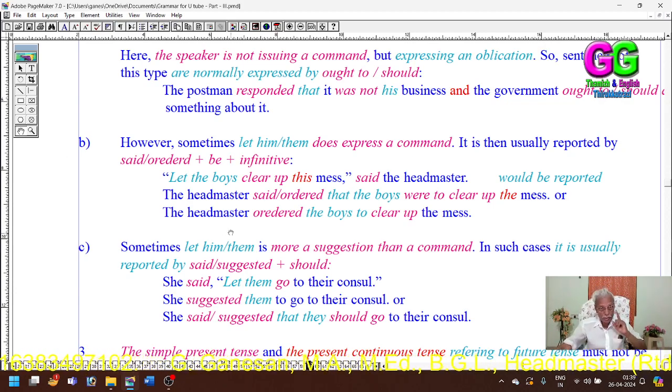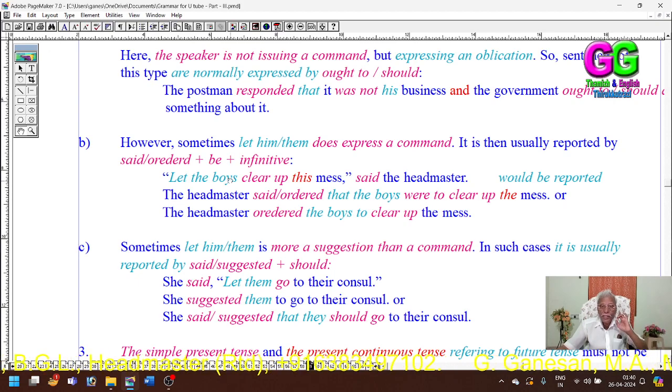When we use it as a statement, we have to use a reporting verb such as said, ordered or requested, plus "that", plus the subject, plus "was/were to". Accordingly, the master said or ordered that the boys were to clear up the mess.